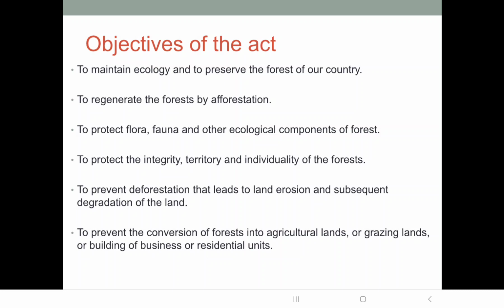To protect the flora means plants, fauna is the animals and other ecological components of the forest, that is soil. Okay, then again the components of the soil. So water, if any river or stream is flowing through the forest, so all these ecological components are also included in the Forest Act to protect the flora, fauna and other ecological components of the forest. Then to protect the integrity, territory and the individuality of the forest. Okay, then to prevent the deforestation that leads to land erosion and subsequent degradation of land.